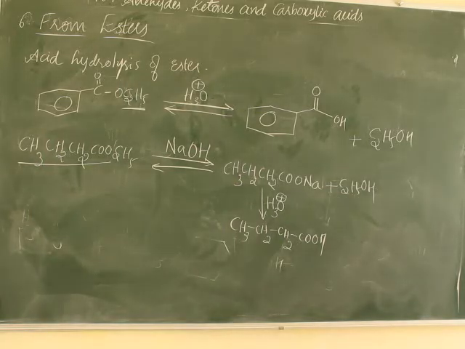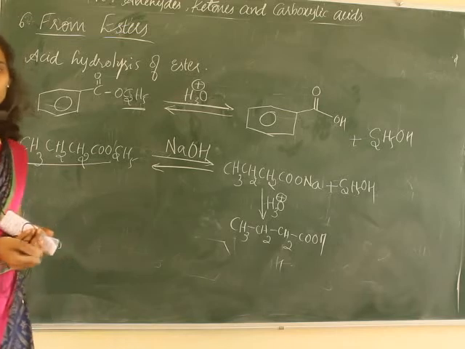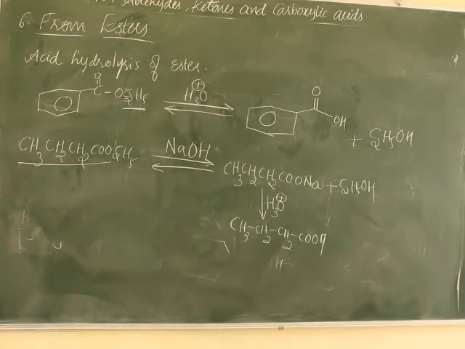Right? This is about the preparation of carboxylic acids from esters. So far we learnt about preparation from alcohols or aldehydes, that is the first preparative method. The second preparative method we have studied is from alkyl benzene. Next is from nitriles and amides. And after that, from Grignard reagent, from acyl halides and anhydrides, and from esters.